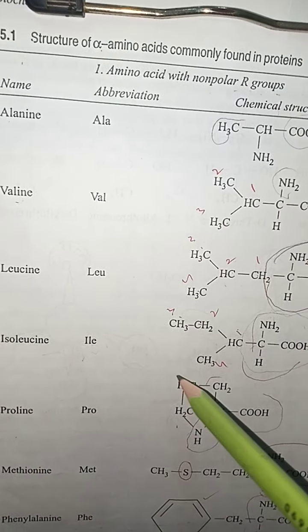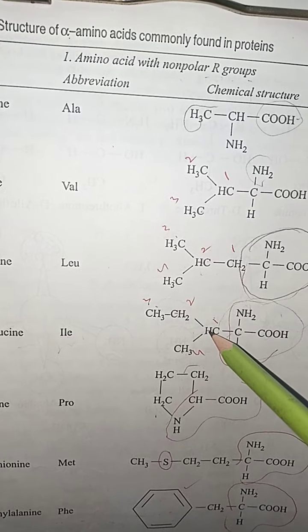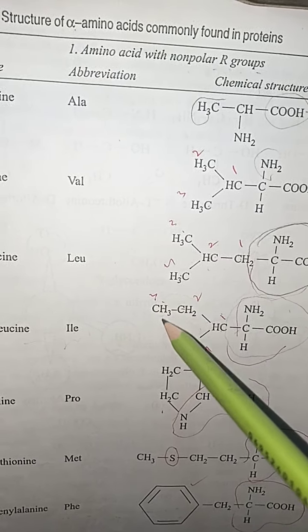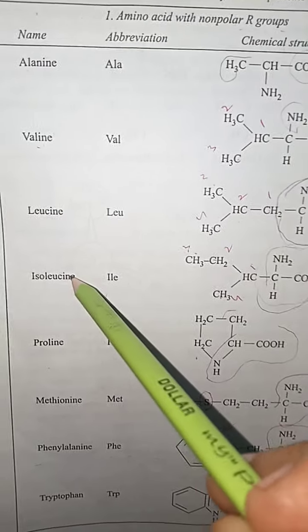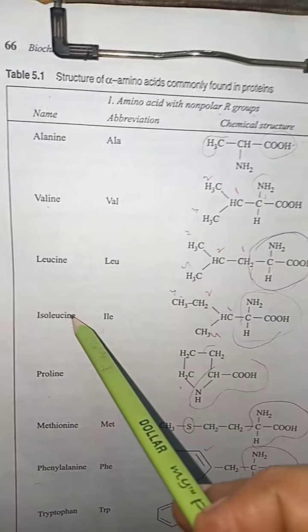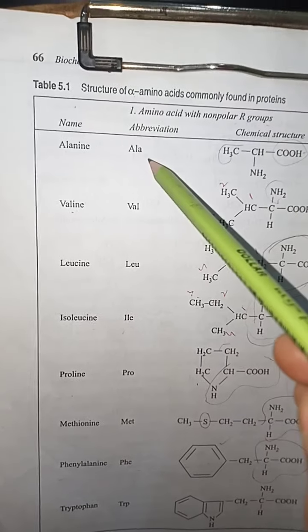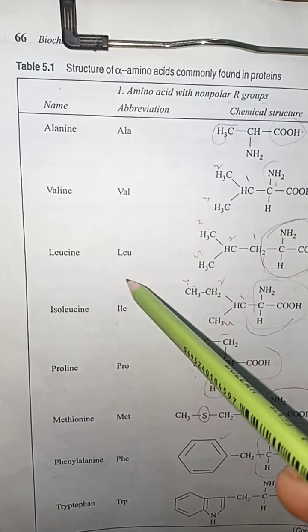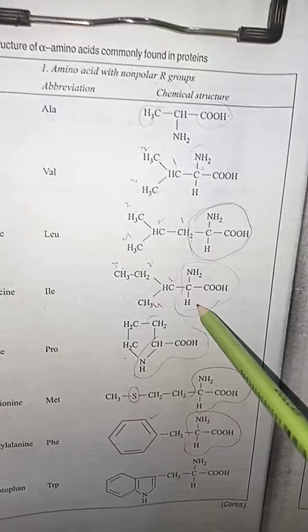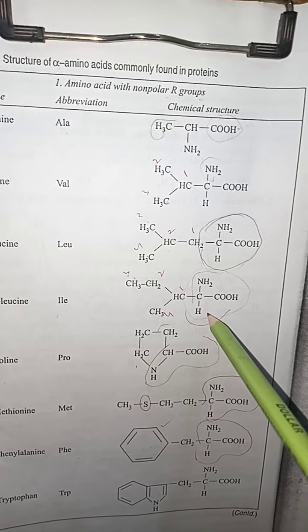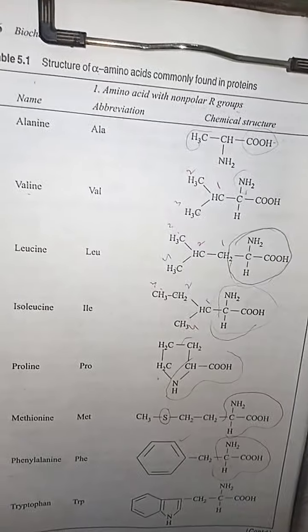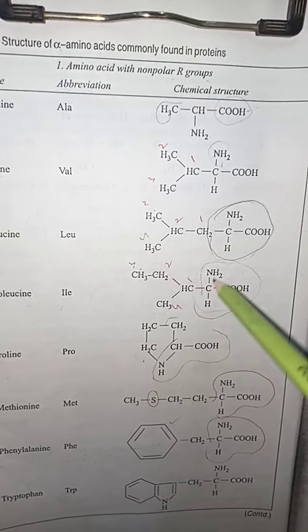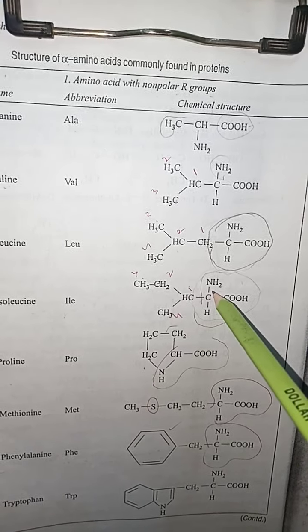Dear students, you are watching that the nomenclature starts from here, number 1, number 2 and number 3. So after isoleucine there are other amino acids. The observing point is that in all 4 of these amino acids, alanine, valine, leucine and isoleucine, as I have told you, these are known as non-polar R groups, but in these amino acids there is no attachment of any benzene ring.